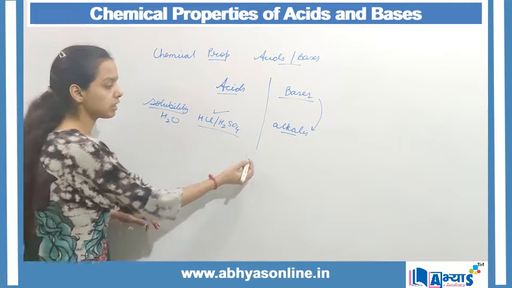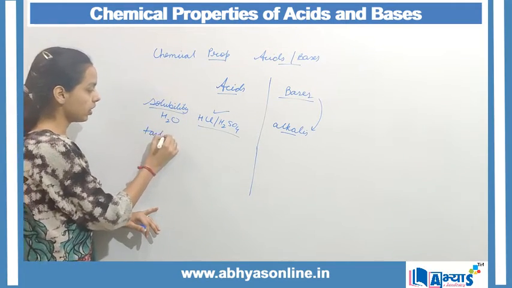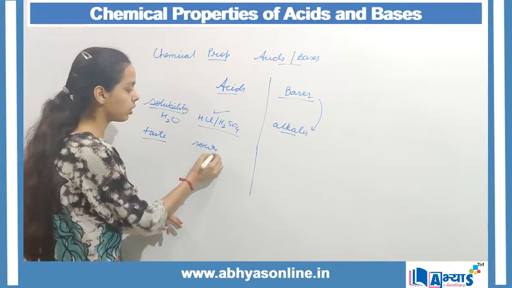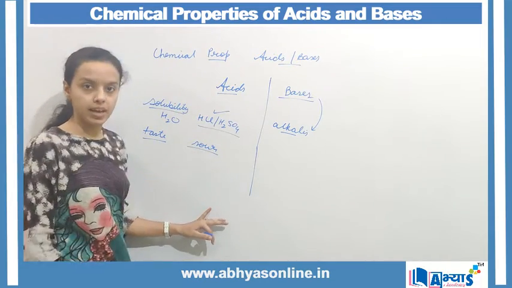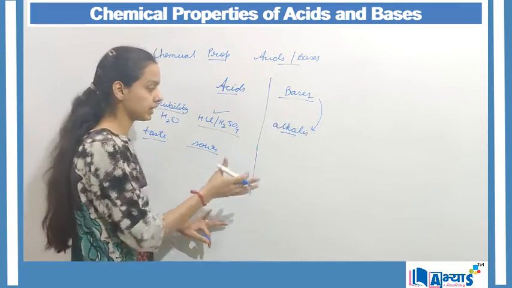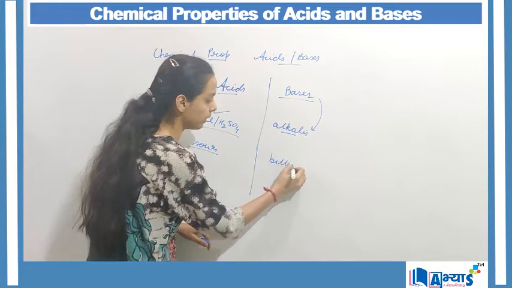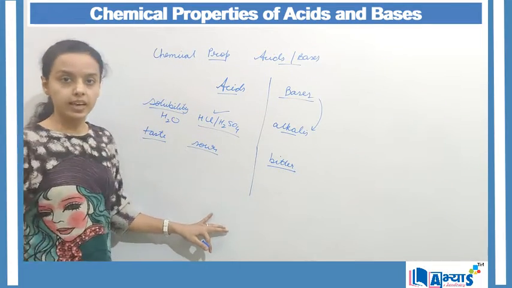Also, there is another difference between acids and bases in their taste. Usually acids are sour in taste, like the example of vinegar, which is acetic acid. So all acids are sour in taste. In the case of bases, as B stands for bases, similarly the taste is bitter, which starts with the alphabet B. So bases are bitter in taste, acids are sour in taste.